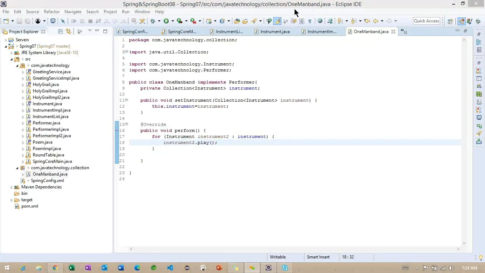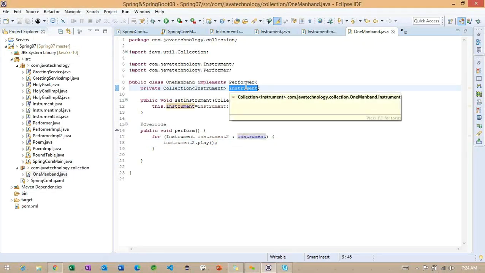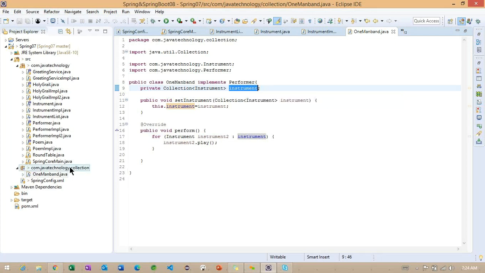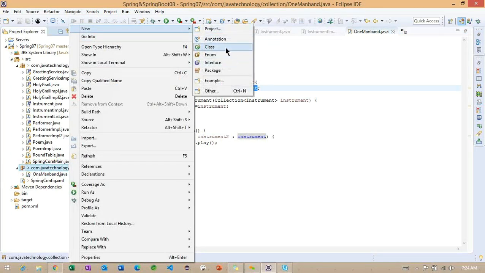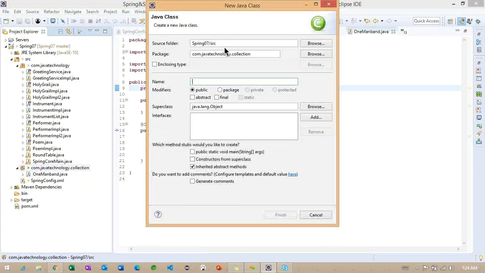So basically in the particular interface, we have implemented only one implementation class. But here, to work on the collection of objects, we need to add more than one class. So let me add one more class here.